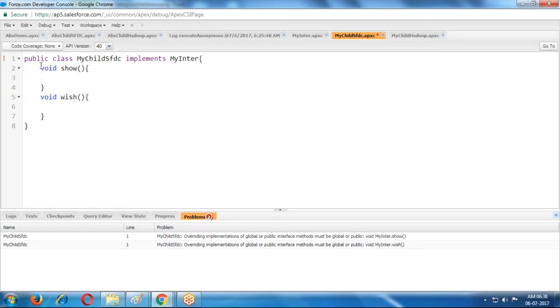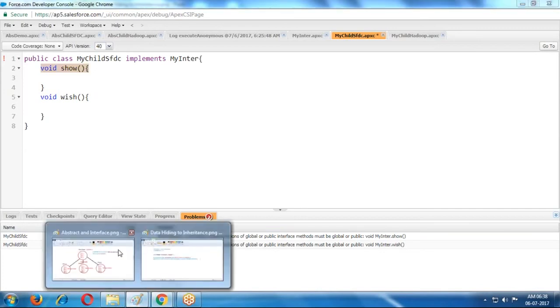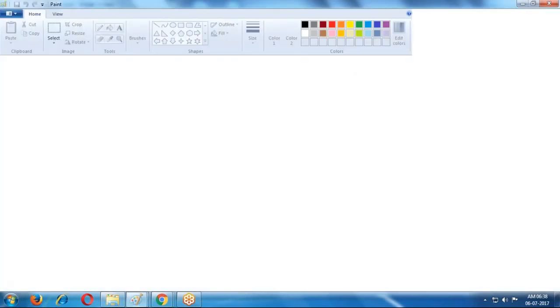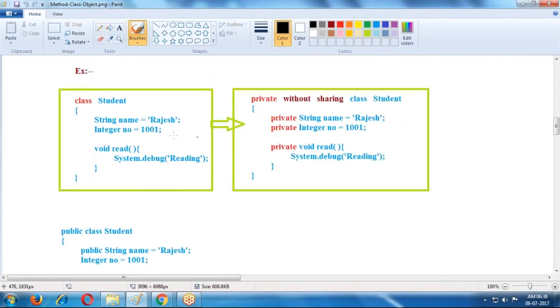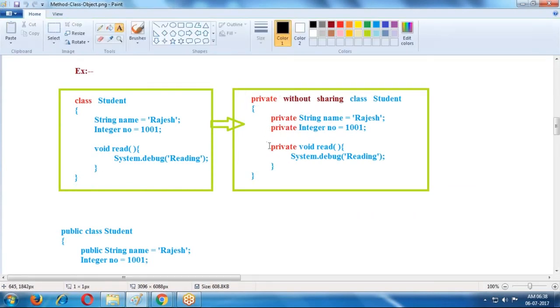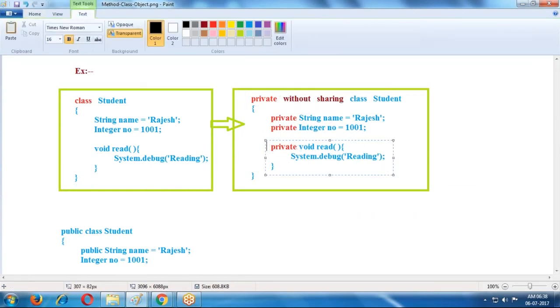Whenever we create a class, the class is by default a private class. You can observe data hiding in a class. Whenever we create a class like this, say a student class, by default the class is private, and by default variables are also private. By default methods are also private inside a class.